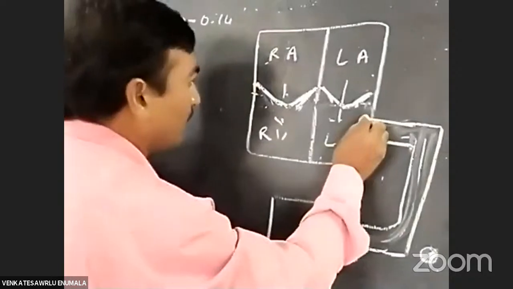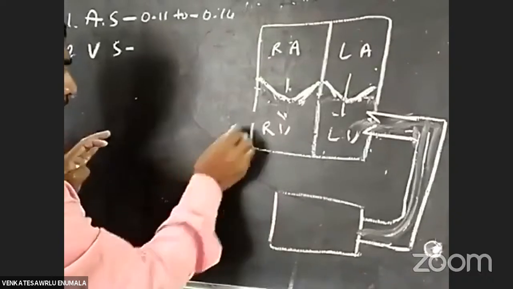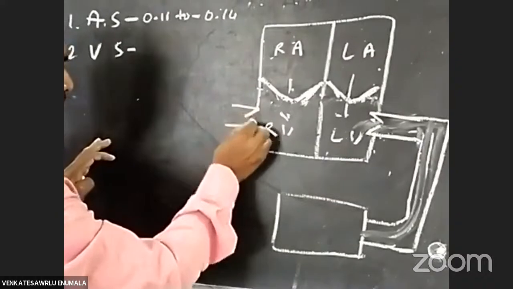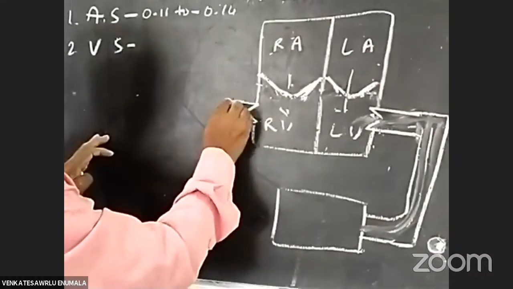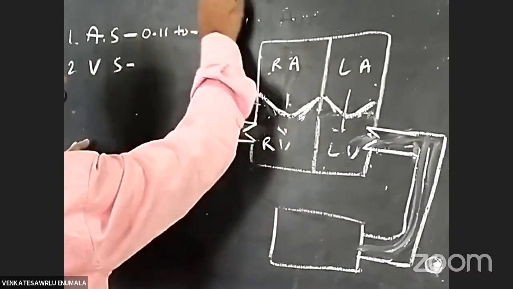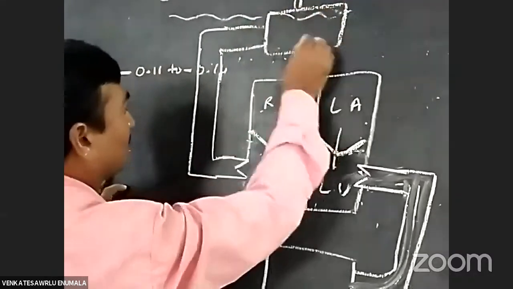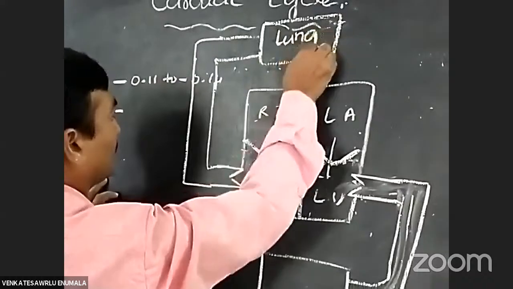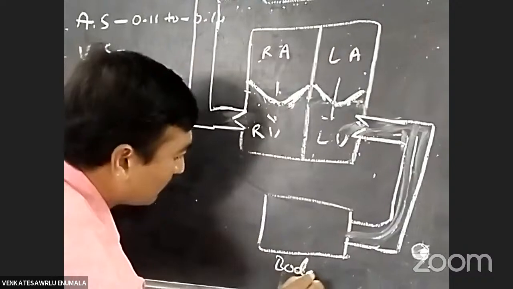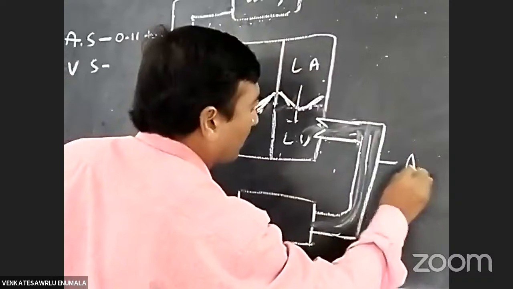Okay, students, from the right ventricle, one blood vessel arises. Already you know that is known as the pulmonary artery. The pulmonary artery reaches the lungs. This is the lungs, and this is the body part. Listen carefully, here this is the aorta.